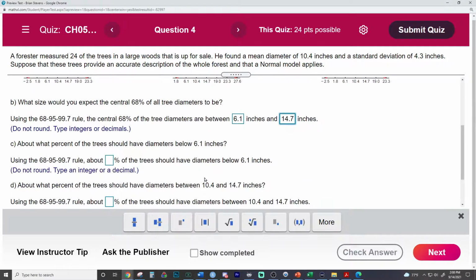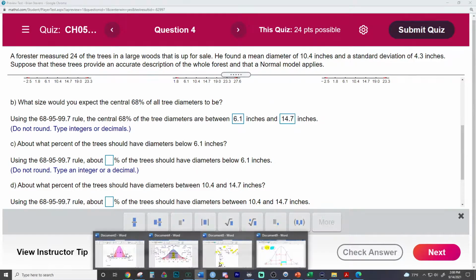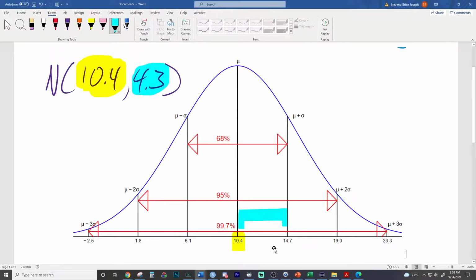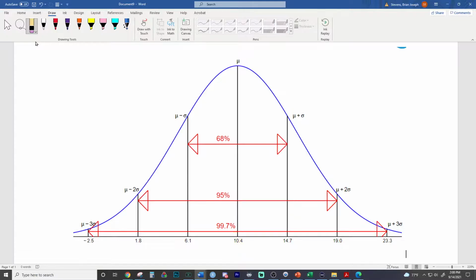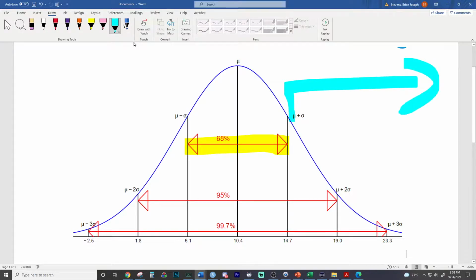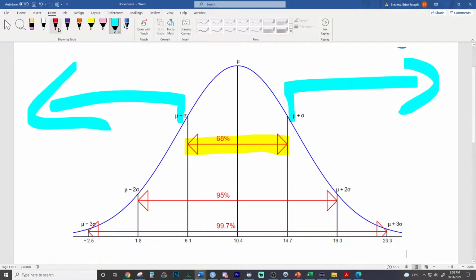You bet. About what percent of trees should have diameters below 6.1? So we need to go to where 6.1 is at. Okay, now here's where it gets a little difficult. Here's where we do our test. If 68% is on the inside, what is total on the outside? So first do total on the outside. 68% is on the inside, what is total? Because we're going to go below 6.1. And so we want to figure out this area right here.